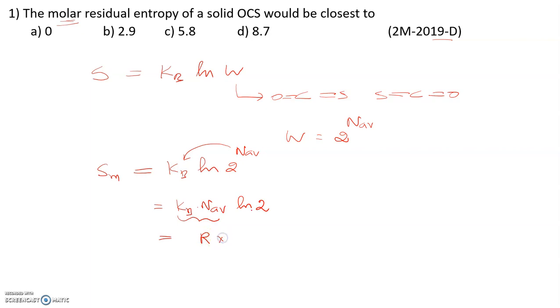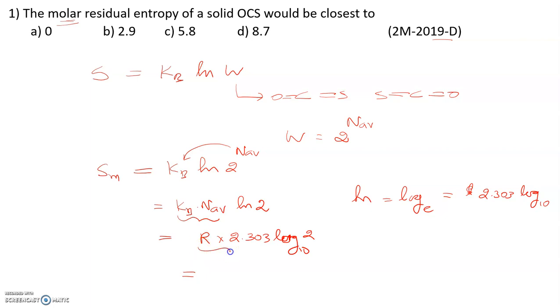Then we convert ln into log base 10. ln is the natural logarithm, and to convert it into log base 10 you have to multiply by 2.303. So to convert ln 2, you multiply by 2.303 into log base 10 of 2.